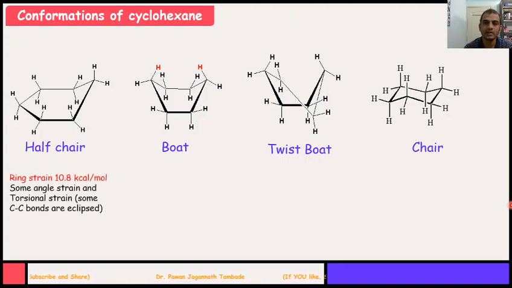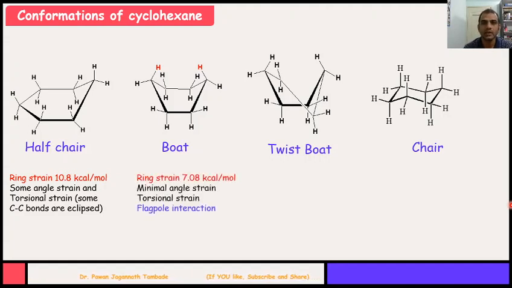In case of the half chair conformation, the ring strain value is 10.8 kilocalorie per mole, which is because of angle strain and torsional strain. However, in case of the boat conformation, the ring strain value is found to be 7.08 kilocalorie per mole. In the boat conformation, these two carbon atoms have tetrahedral angle, and because of that, ring strain releases to some extent.